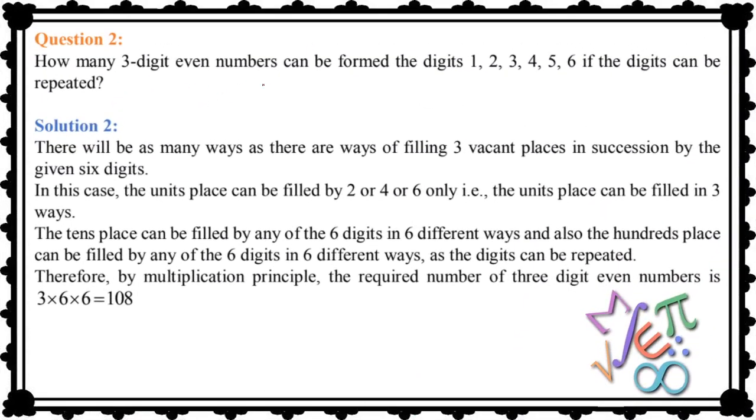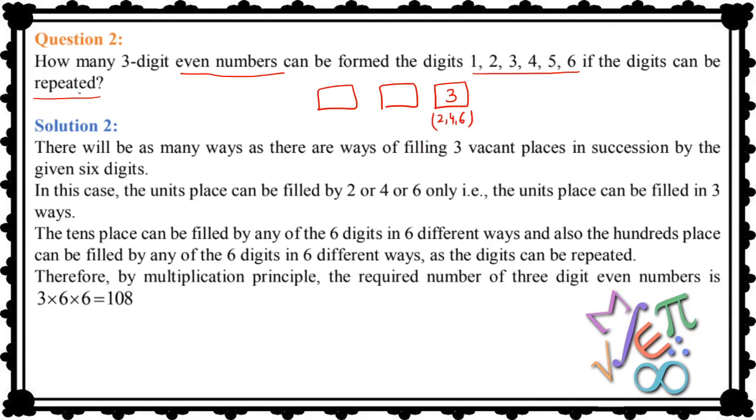How many 3-digit even numbers can be formed by these digits 1, 2, 3, 4, 5, 6 if the digits can be repeated? We have to form a 3-digit number, right? And the number should be an even number. It means at the unit place we should have 2, 4 or 6, right? So how many choices do we have here? We have three choices for the unit place, which is 2, 4 and 6, right?